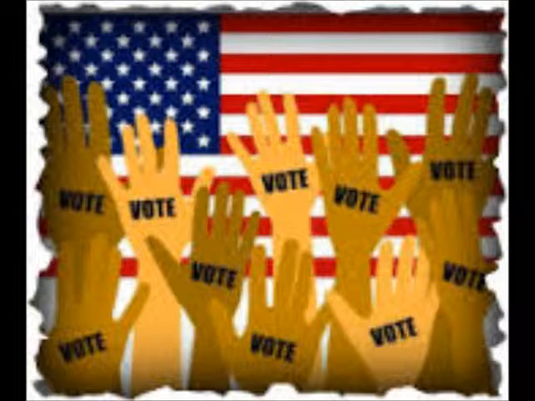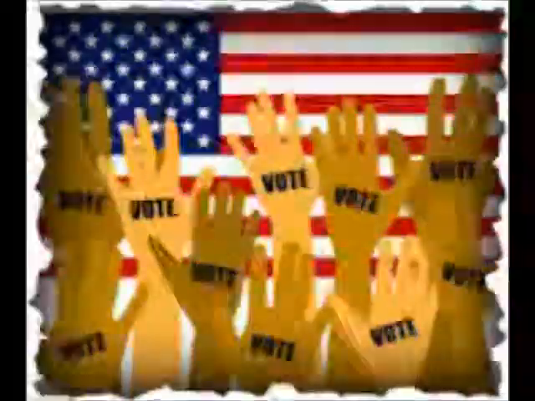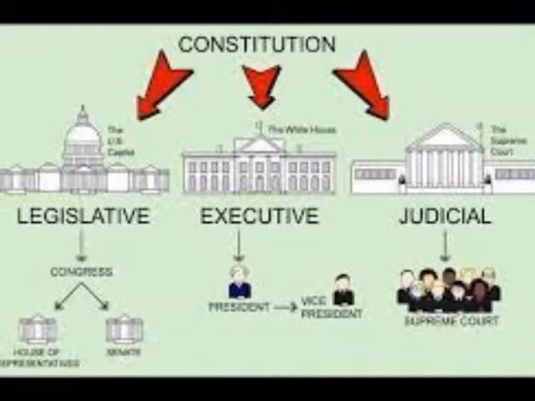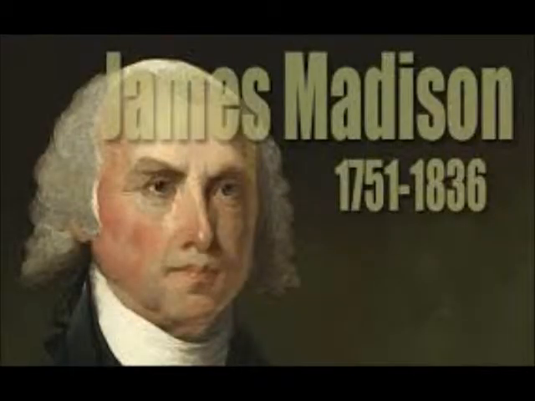Separation of powers. The Constitution defines the powers of the legislative or law-making branch in Article 1, the executive branch in Article 2, and the judicial branch in Article 3. James Madison explained in Federalist Number 51 how the system of separated powers provides checks and balances on the power of government.